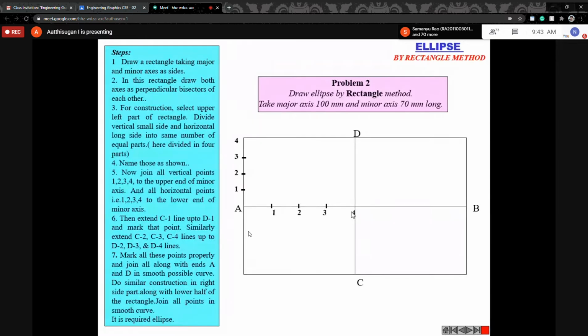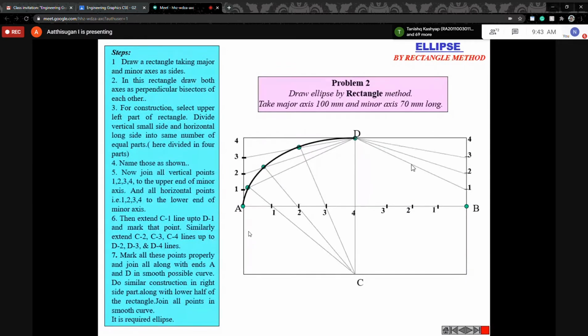Then 1 to D, 2 to D, 3 to D like this, you have to draw the lines. The next step is from point C to 1 to 1D, 2 to 2D, then from C through C3 to 3D. Then mark the intersection points and join them for one quadrant. Next, do the same for this quadrant. Divide into 4 equal parts, here also 4. Then draw the lines D21, D22, D23. The next step is from C through the first point to 1D, through the second point to 2D, through the third point to 3D.